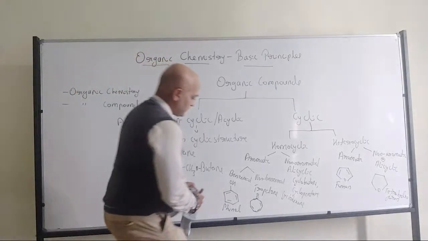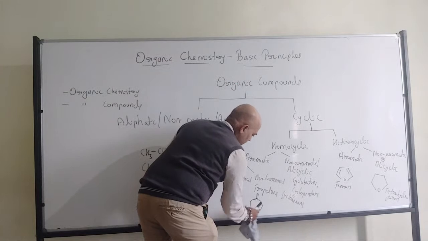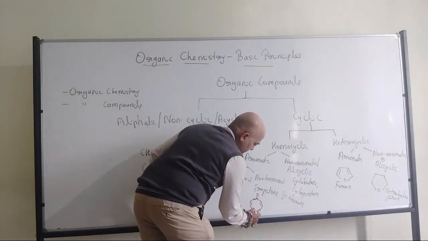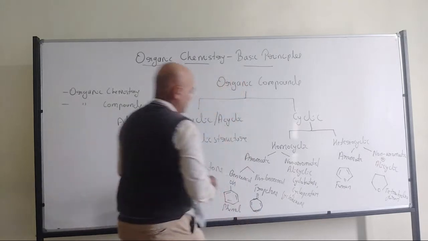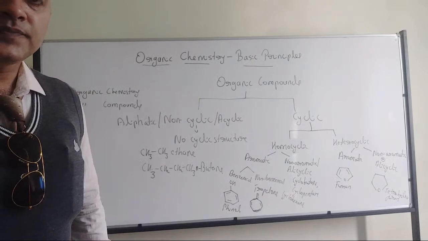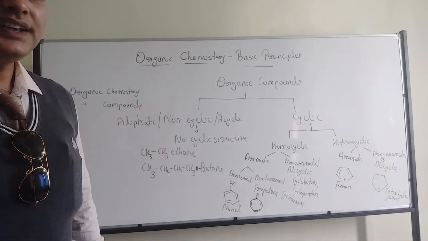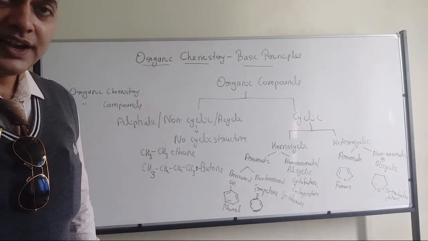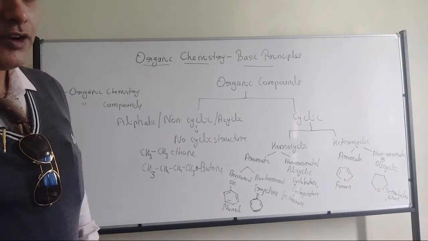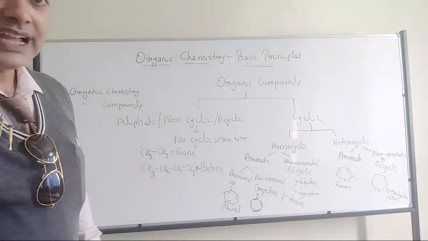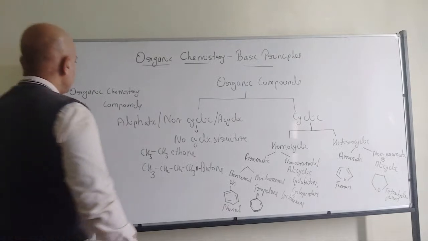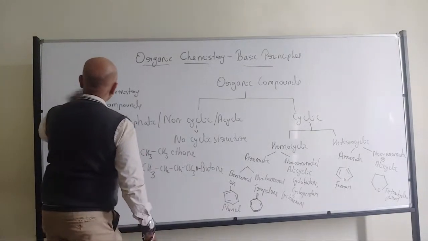If you have any doubts, you can ask. So aliphatic is also called acyclic. Then homocyclic can be aromatic or non-aromatic. Heterocyclic can be aromatic and non-aromatic. Okay? Yes, Ashish. Then we will go to the next part.